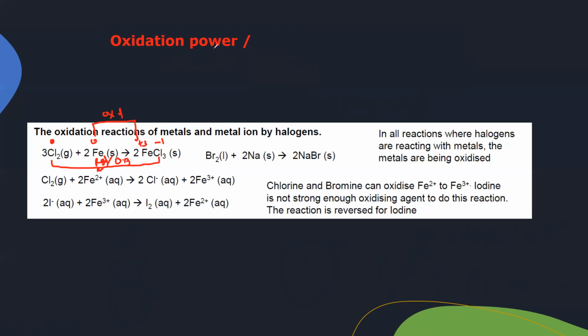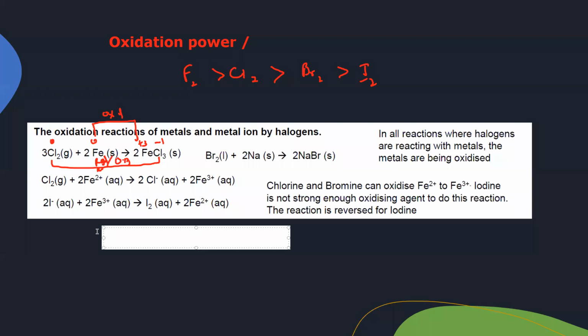So when we compare the oxidation power, fluorine has a greater oxidation power compared to chlorine. Chlorine has a better oxidation power compared to bromine, and bromine has a better oxidation power compared to iodine. But when we compare the reduction power,